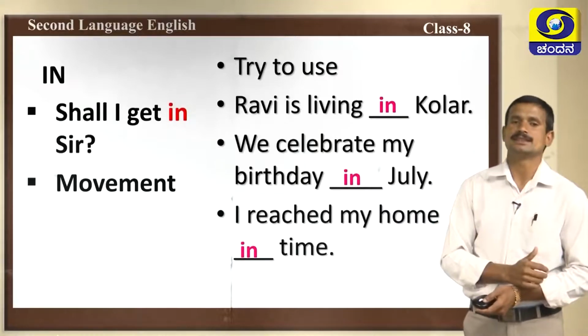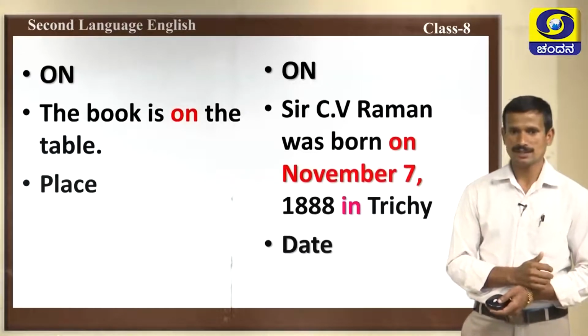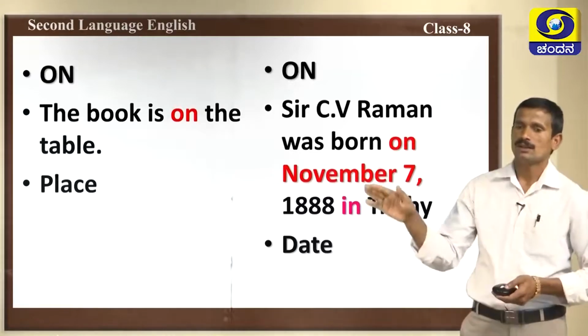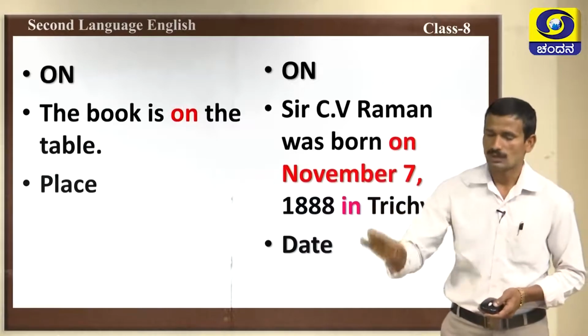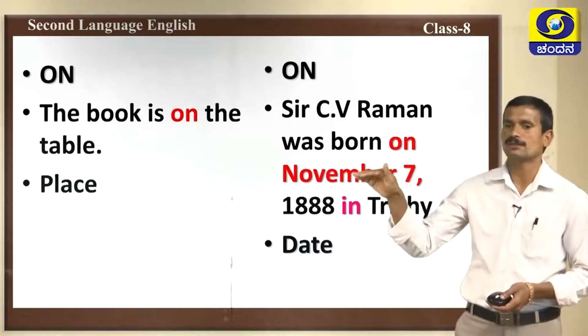Let us know the other preposition, on. Shall we discuss? Yes, the book is on the table, on the surface of the object. The object should be on the surface, touching the surface.